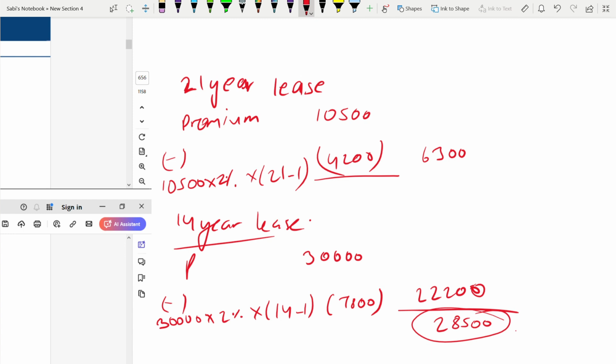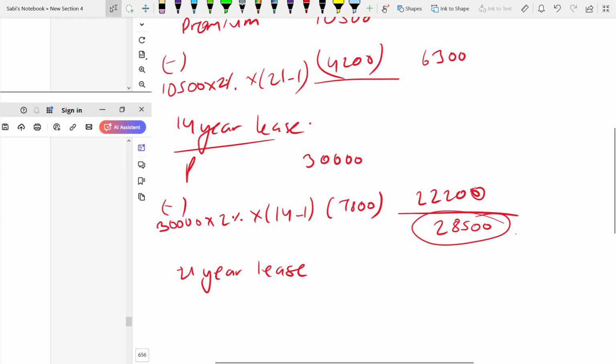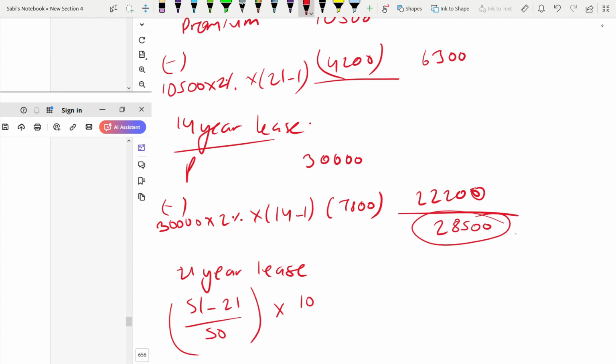I will show you the alternative calculation, even though in the exam you just have to show one method. For the 21-year lease, another way is 51 minus n, where n is 21 here, divided by 50, multiplied by the premium.